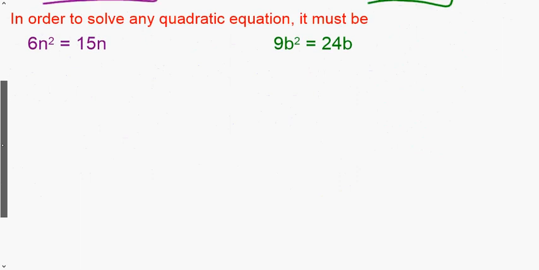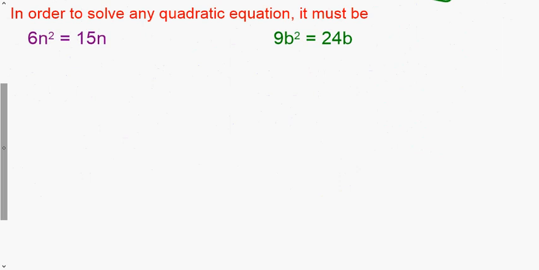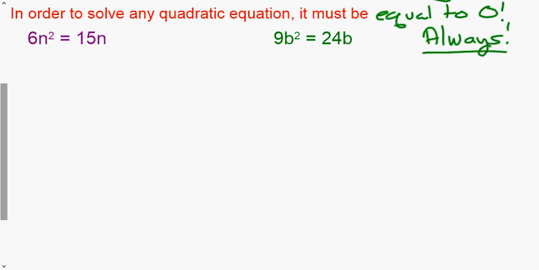All right. Now, how you're most likely to see this is something like this. But this is going to come up a lot in this chapter as well. In order to solve any quadratic equation, it must be equal to 0. It's always got to be equal to 0 before you can solve. So you can't use the zero product property unless it equals 0.